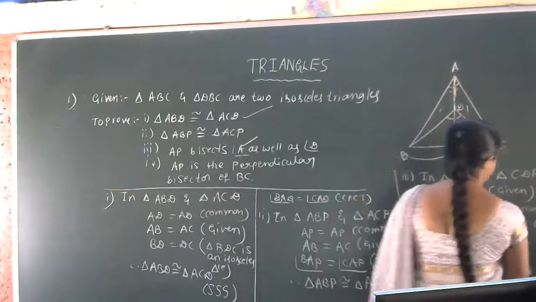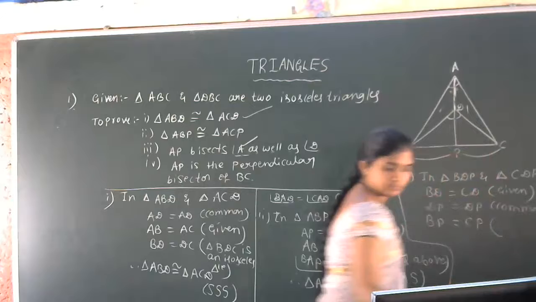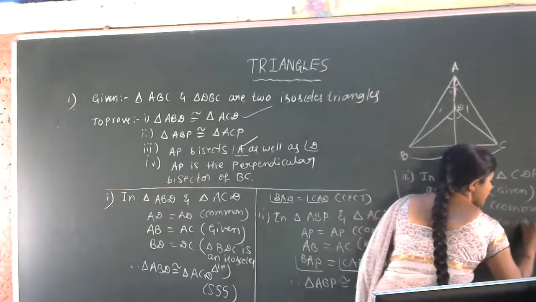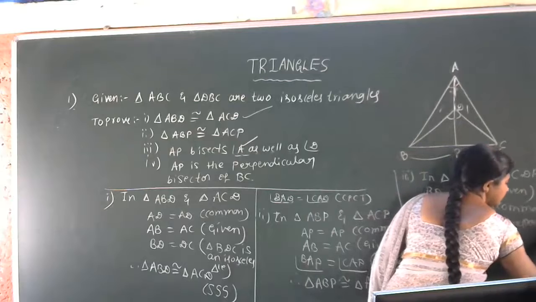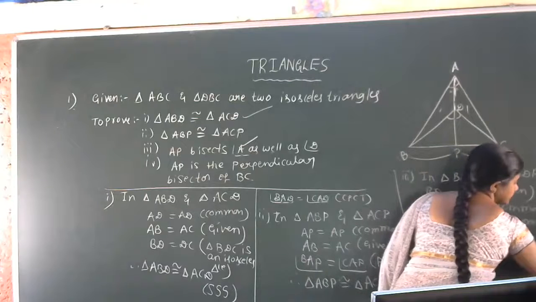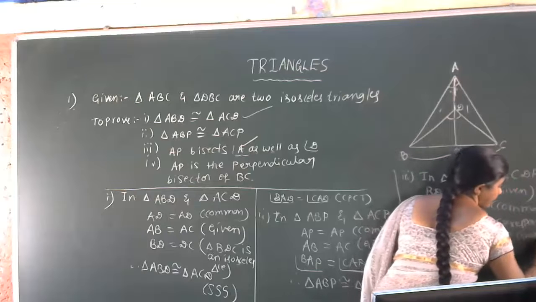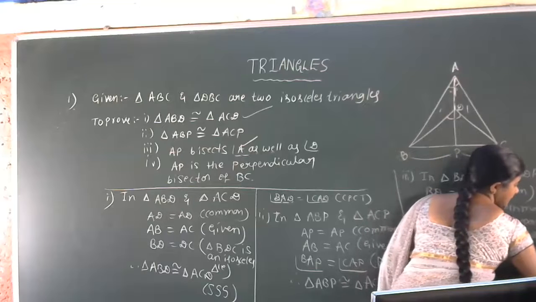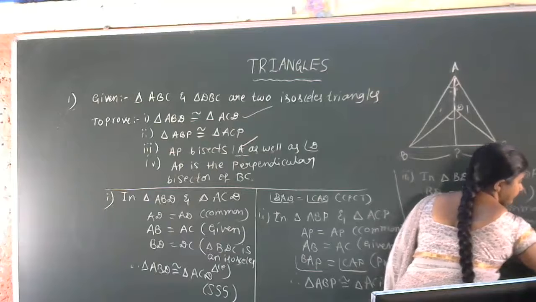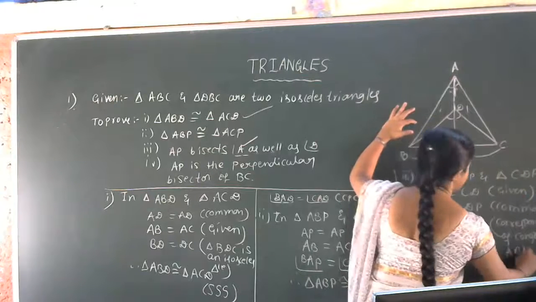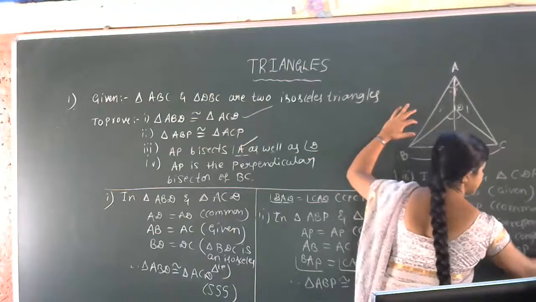Corresponding parts of congruent triangles ABP and ACP.